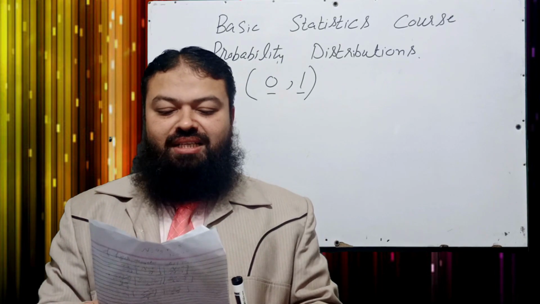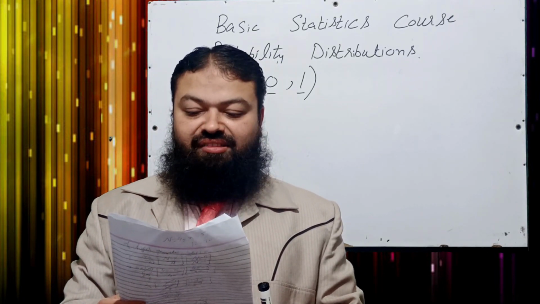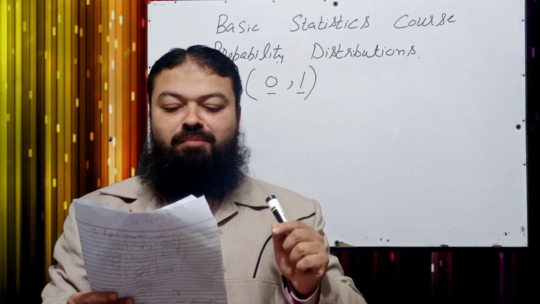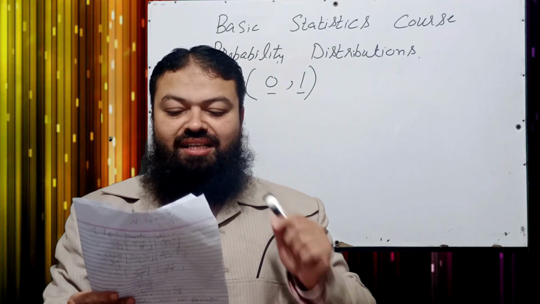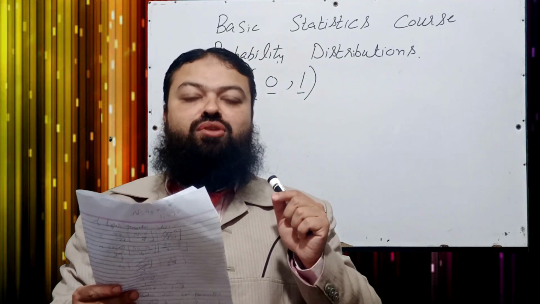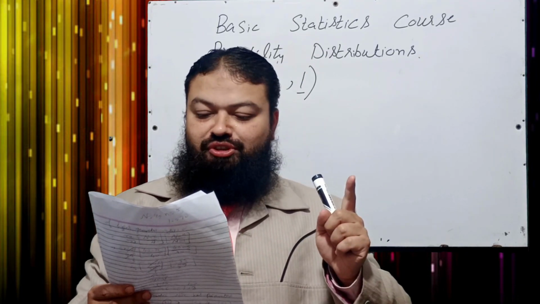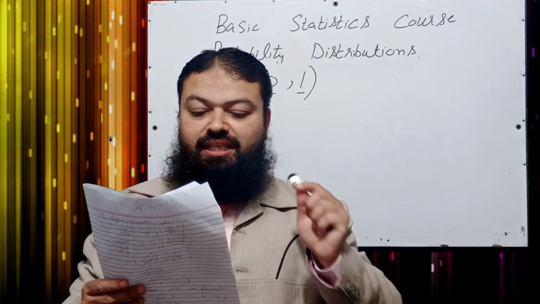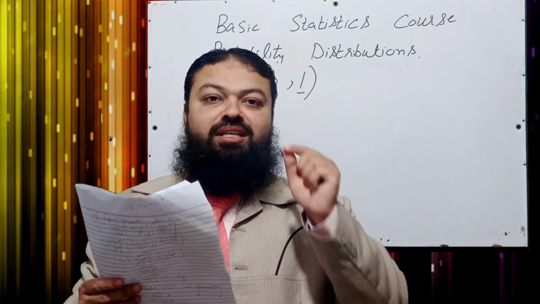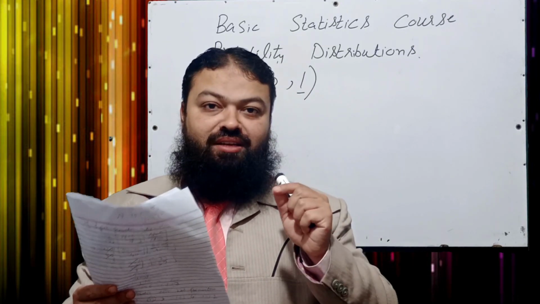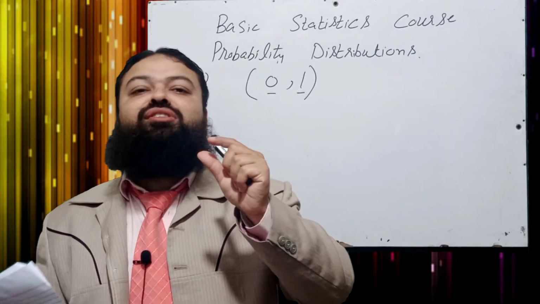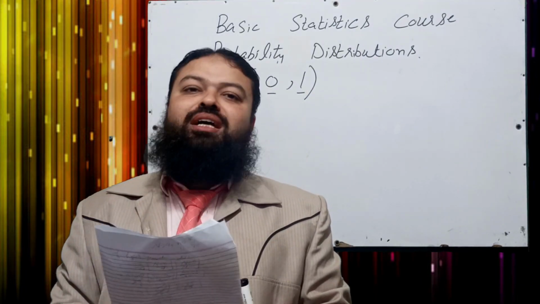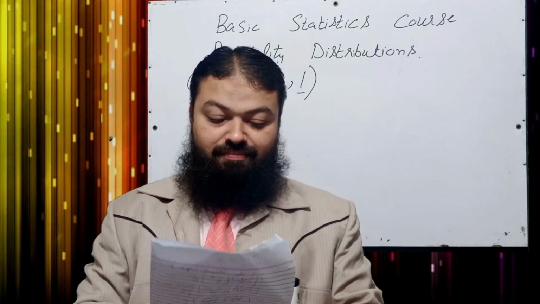Question number 2: the distribution of a random variable x which takes two values 0 and 1 with respective probabilities q and p such that q plus p is equal to 1 is called A part, Bernoulli distribution, B part, binomial distribution, C part, both A and B, D, none of the above. Dear students, A will be the correct option in the exam. 0 and 1, only two values, are the values of the random variable for Bernoulli distribution with respective probabilities q for 0 and p for 1.